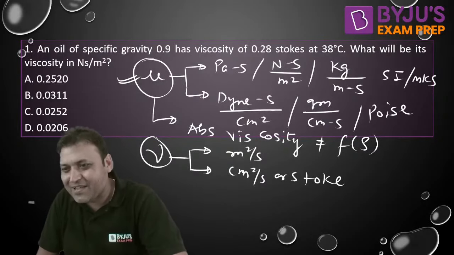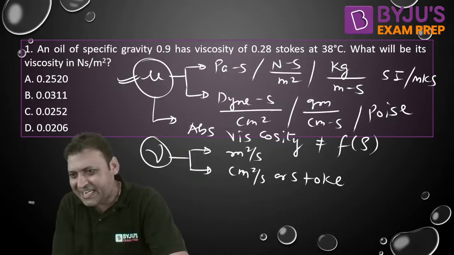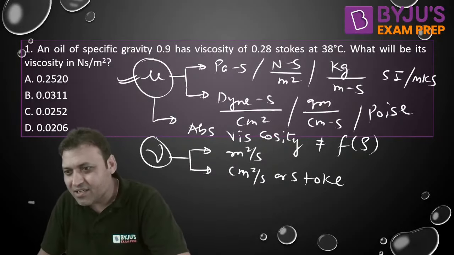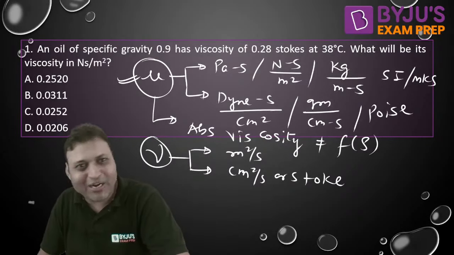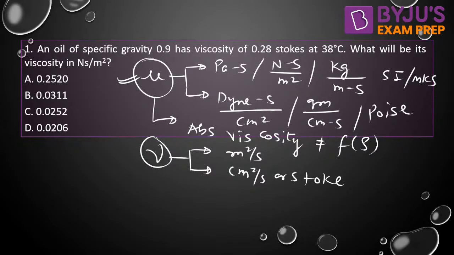What is the answer? Yes. Is it A, Varun? Is it A or C? Acha, 0.025. Yes, it is option C. C is the right answer.